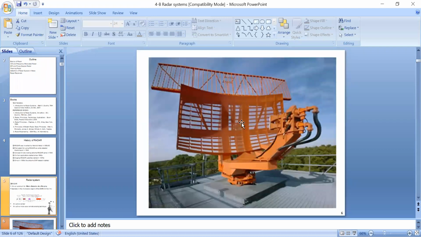One is this lower section, and the other one is this upper section. This lower section is called the primary surveillance radar, and the upper section is called the secondary surveillance radar. So we'll see what is the function of primary surveillance radar and the secondary surveillance radar. The parabolic lower section forms the primary surveillance radar, while the ladder-shaped upper section forms the secondary surveillance radar.